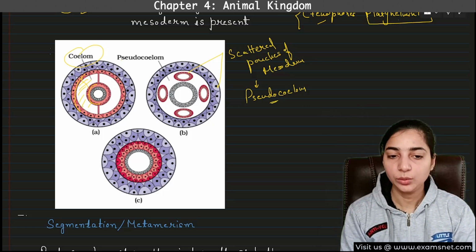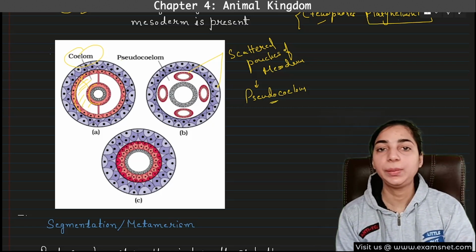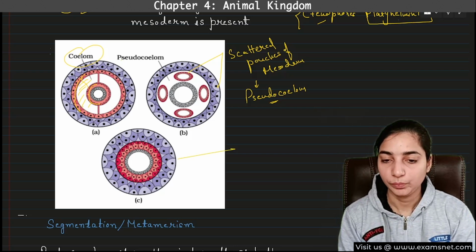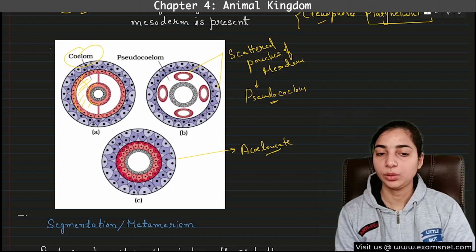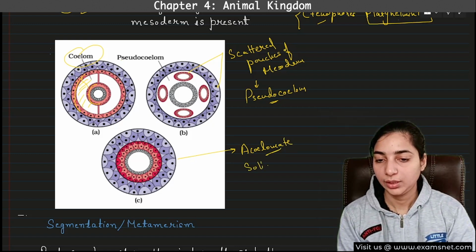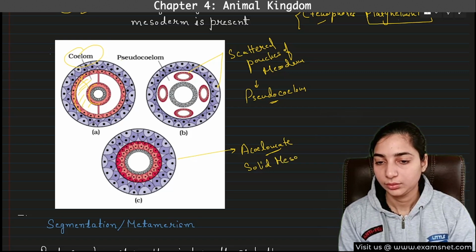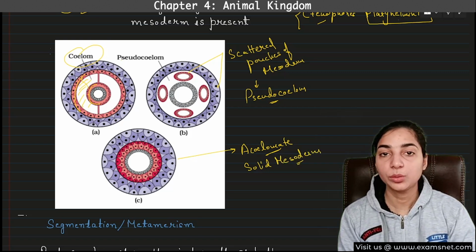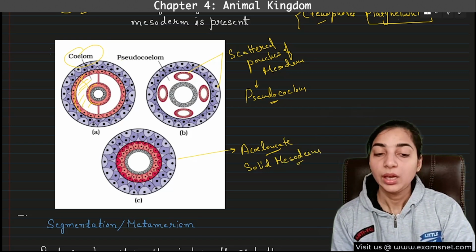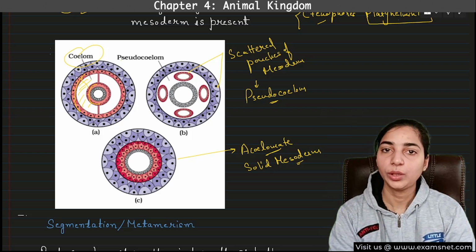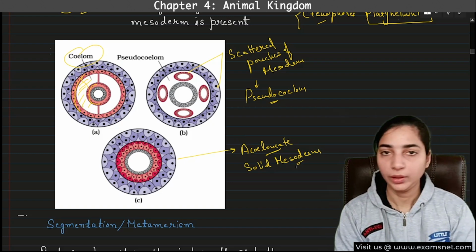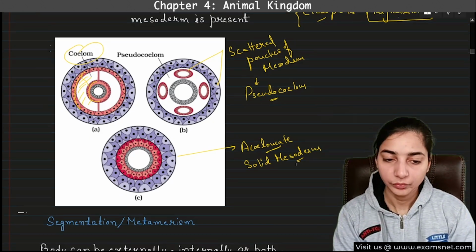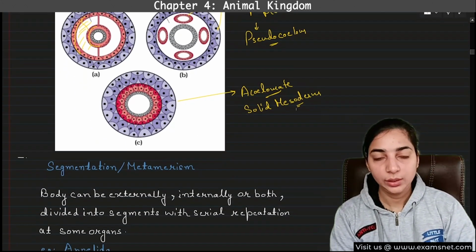And the last one, here you can see that the mesoderm has not split at all. So this is acoelom, or the animal will be known as acoelomate. No split of mesoderm. There is solid mesoderm. Which animal has solid mesoderm? Platyhelminthes. Others such as Coelenterata, Ctenophora, and Porifera do not have the mesoderm, so there is no chance of formation of the coelom. So I hope you understood the coelom.